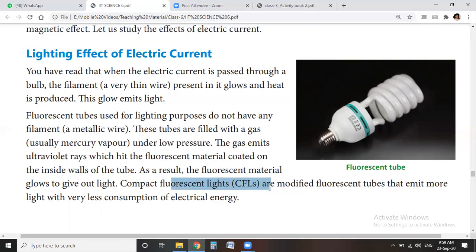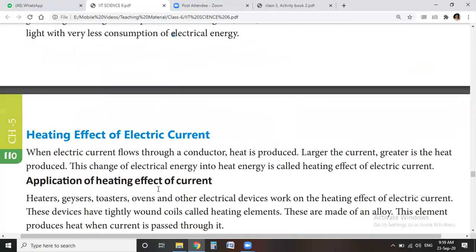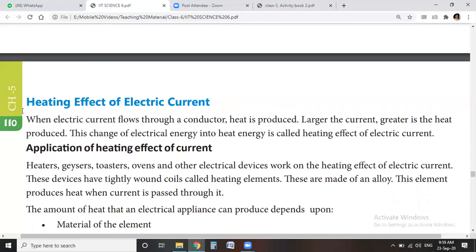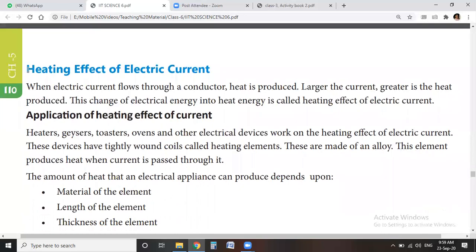Compact fluorescent lamp, I already told you that CFL is a modified fluorescent tube, meaning it is a modified tube light that emits more light with very little consumption of electrical energy. Then come to the next effect of electricity, that is the heating effect of electric current.